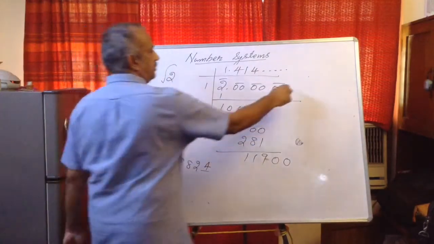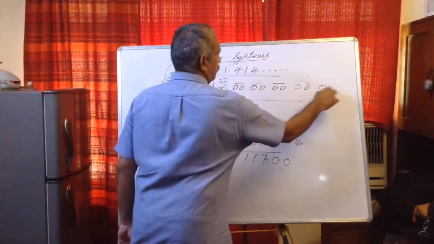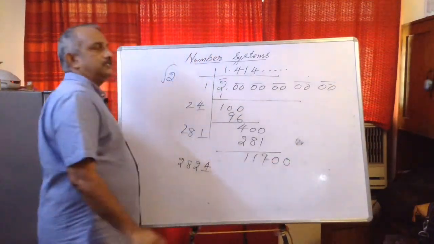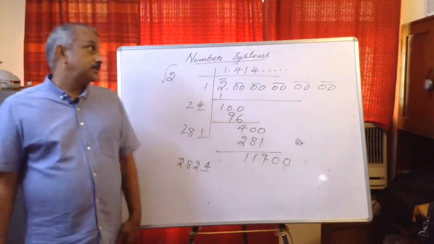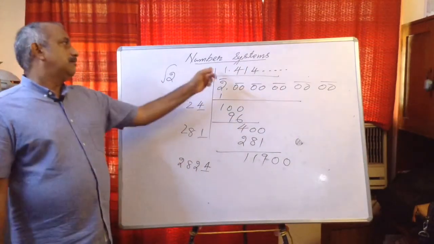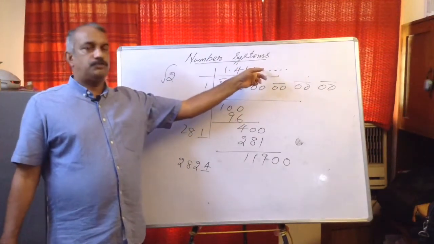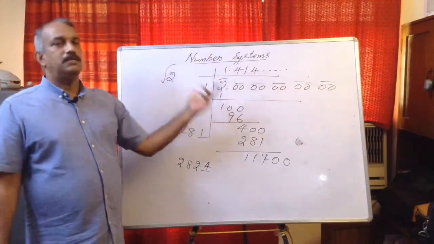Now if I write one more pair of zeros, I will get one more digit, and if I write one more pair of zeros, I will get one more digit. And the most important property is the digits are not repeating. See, 1.414, then next it is supposed to be 1, but you will not get 1, any other digit.